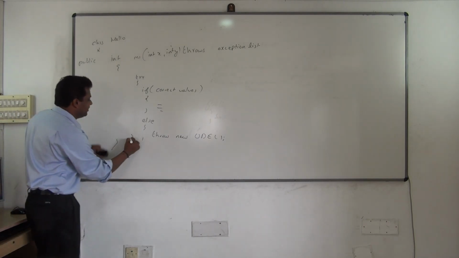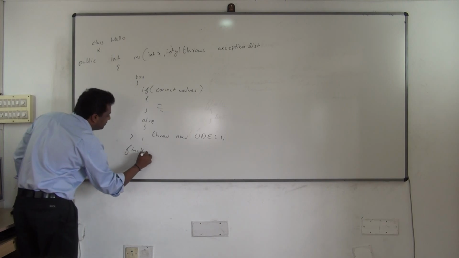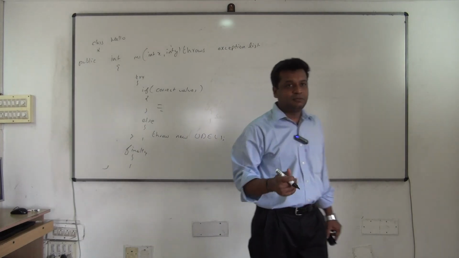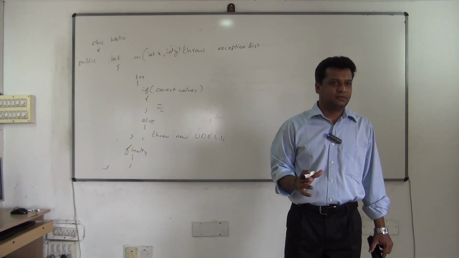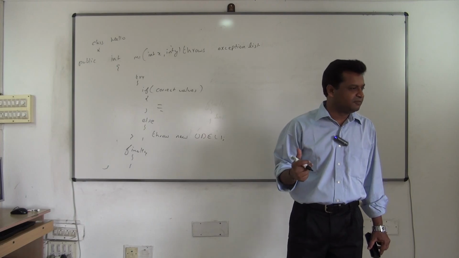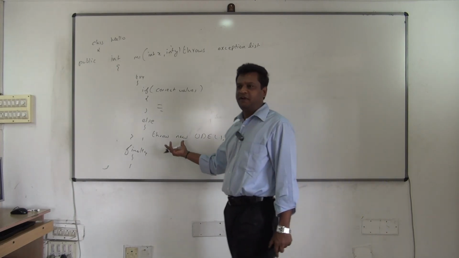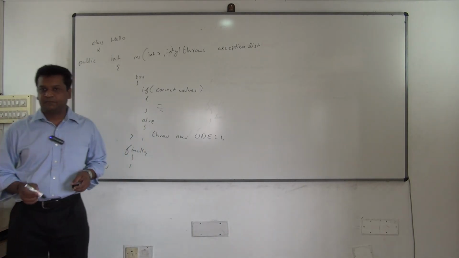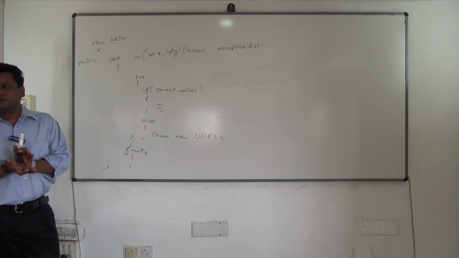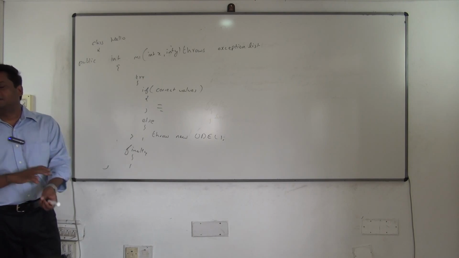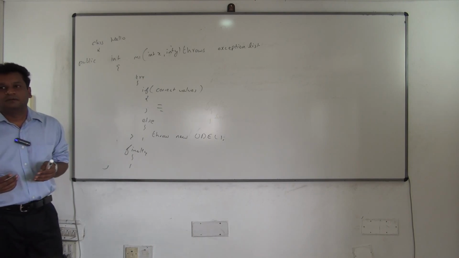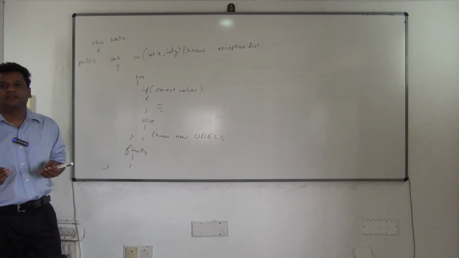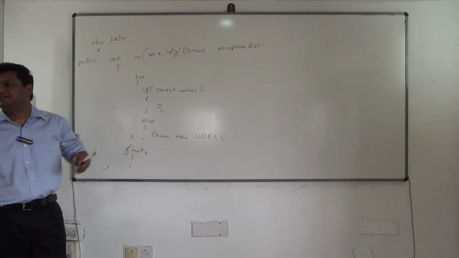If at all you want to execute something desperately, then you can put it in finally. This is how you write the logic. Are you clear with this now? So you should be good at writing all this. Now, try-finally is optional. Only when you want to execute some things desperately, then you go for try-finally. Otherwise just write if and else. If the value is correct, proceed; else, stop the execution. Clear? So a simple division logic also requires this much coding. It's simply not like saying z is equal to x by y, return z.